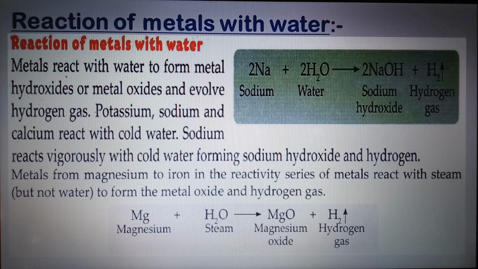It depends upon the type of reactivity of the metal. Potassium, sodium and calcium react vigorously with water, but magnesium and iron react with either hot water or steam, that you will be learning in further classes.